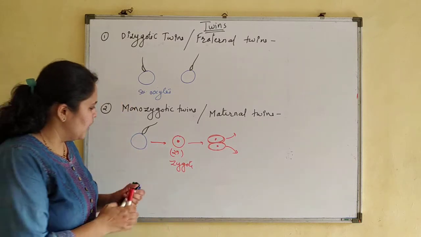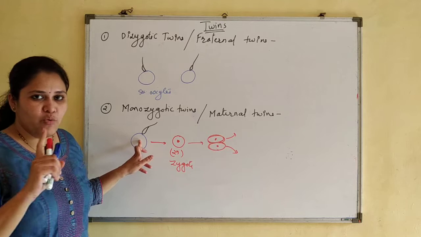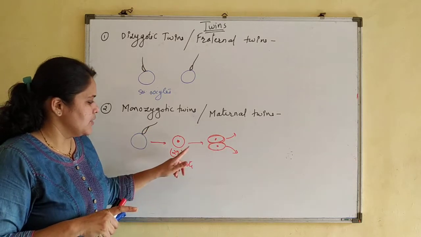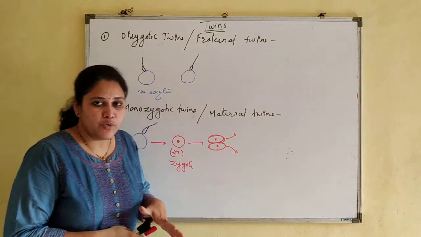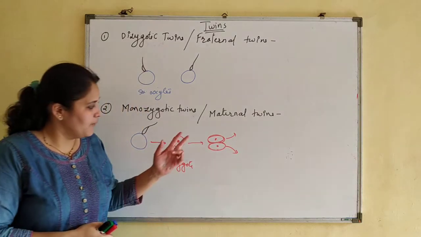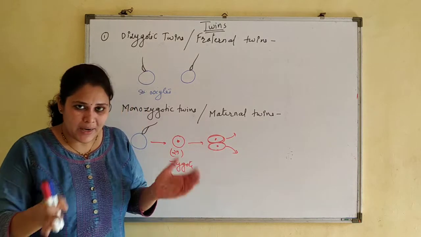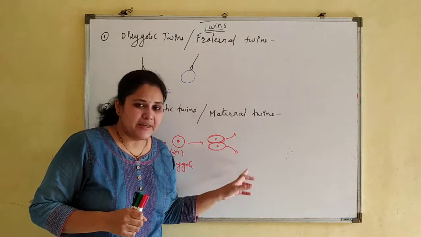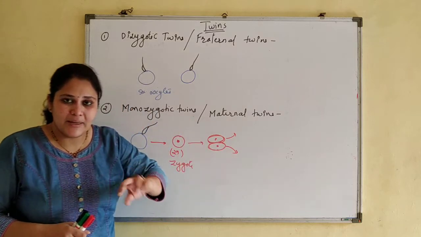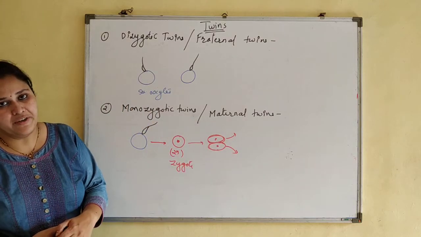Means there is involvement of only one ovum and one sperm. Zygote is also one. During its embryonic development, it divides into two parts, and each of those parts gets implanted separately, and then it will result into two individuals.